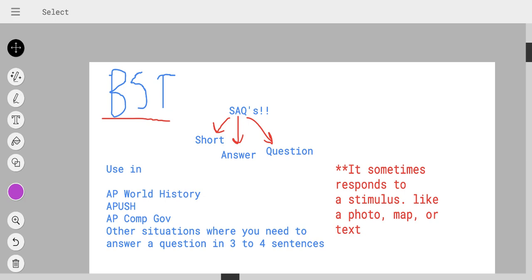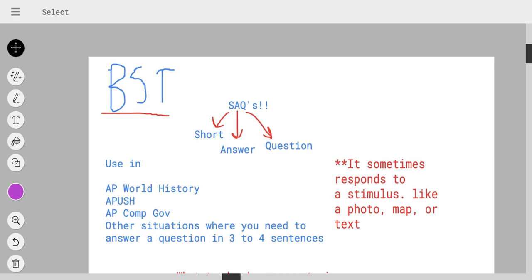sentences. Now, before we get started, it's important to note that SAQs usually respond to a stimulus, such as a map, photo, or a piece of text, but they can also just be a plain question that refers to a time period or an event, and you're going to be expected to work with that and to answer the question.